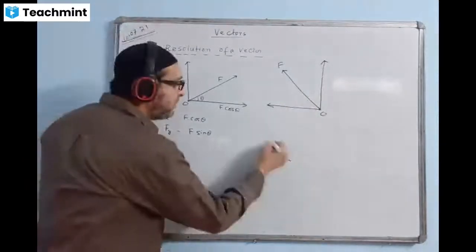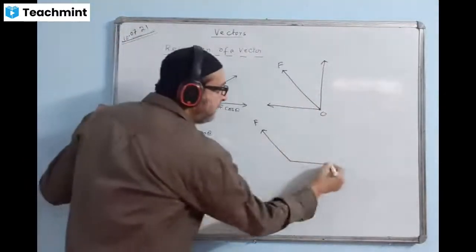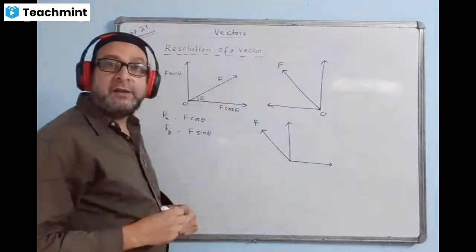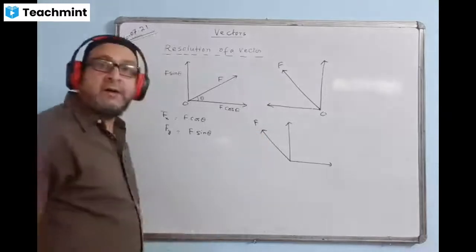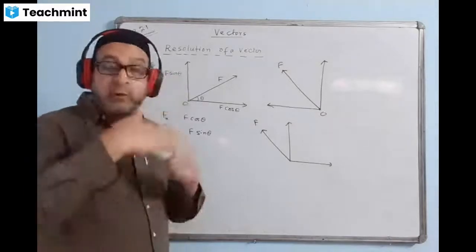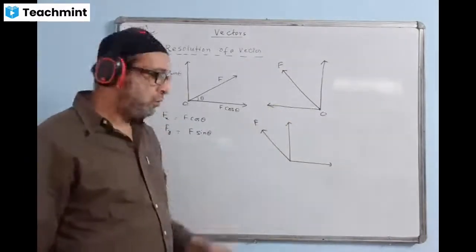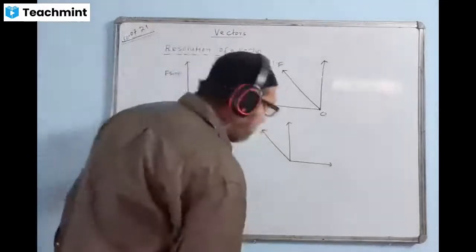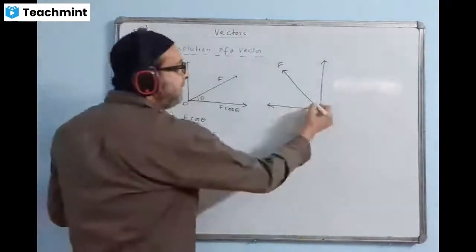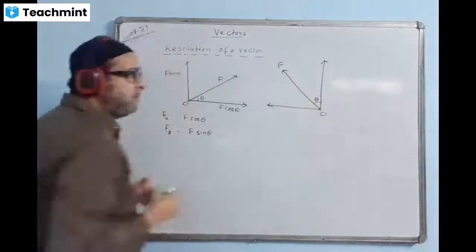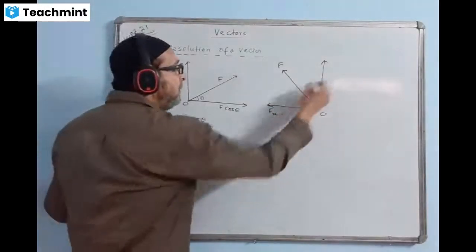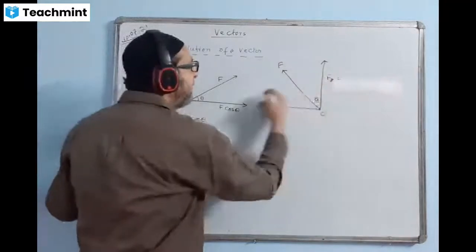Somebody thinks like this: F here, somebody can draw the horizontal and somebody the vertical here, which is incorrect. The force which we are resolving, or breaking into components, must lie in between the two components. That's why this is correct and this is wrong. So you must keep the force in between. Now I give this angle to be theta. Tell me what is the value of Fx? This is Fx and this is Fy, along the x-axis and along the y-axis.